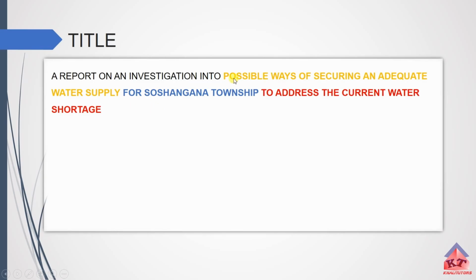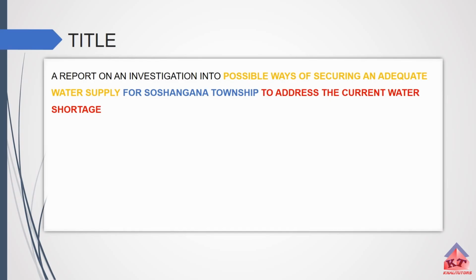Okay, the text that is in yellow explains the what. Okay, and the text that is in blue tells us where, and the text that is in red tells us why. Okay, so that's basically how you write an investigative report title.